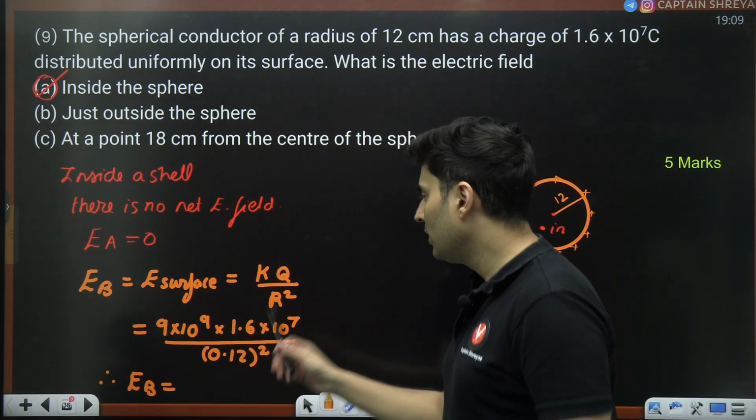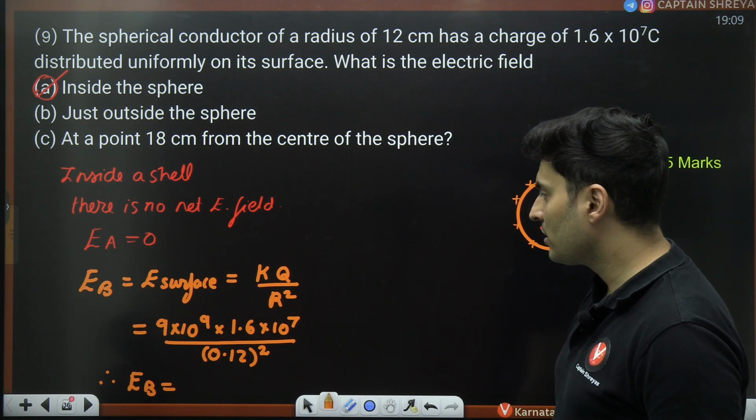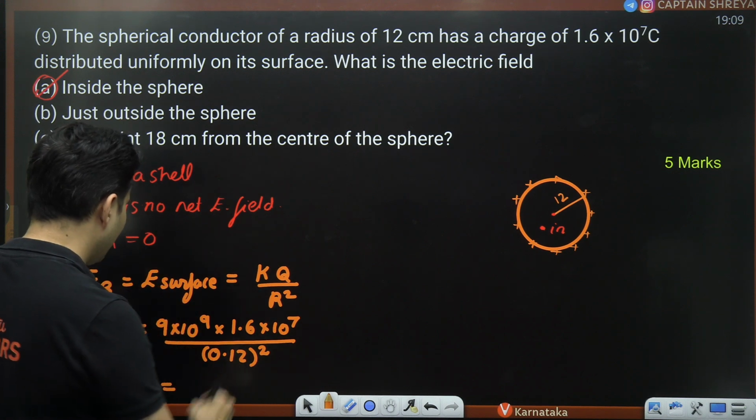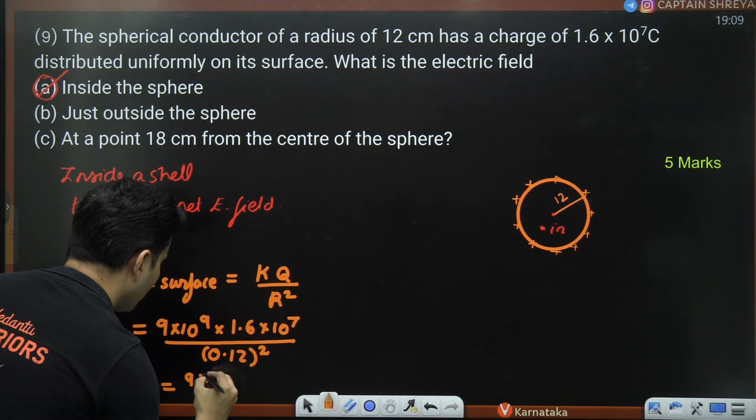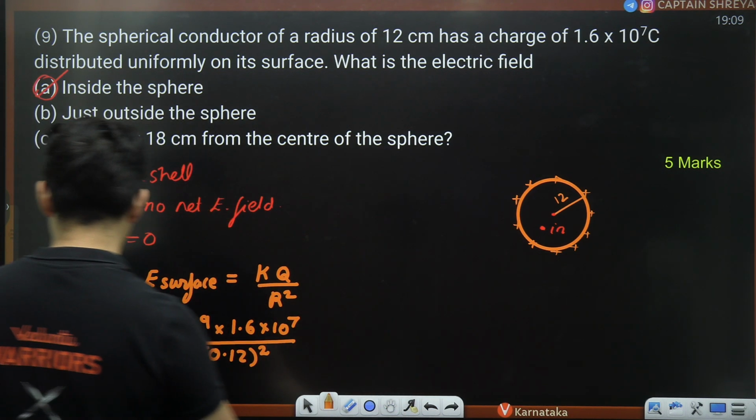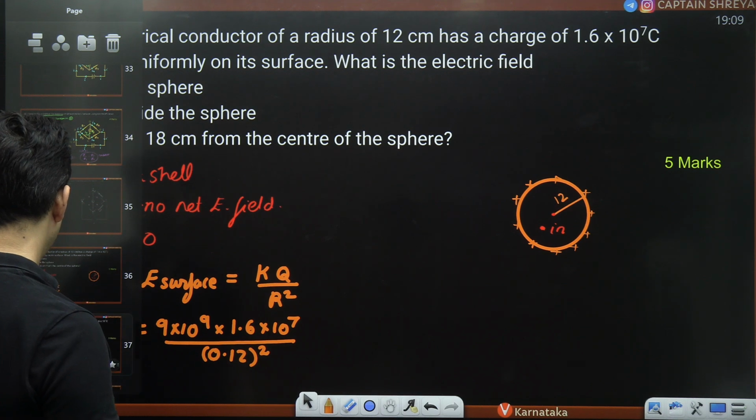This is how you do the next part of this. Now you might be like, sir, how do I do the calculation? Well, we can do some small things over here. 9 into... let's do one thing, let's create a duplicate.